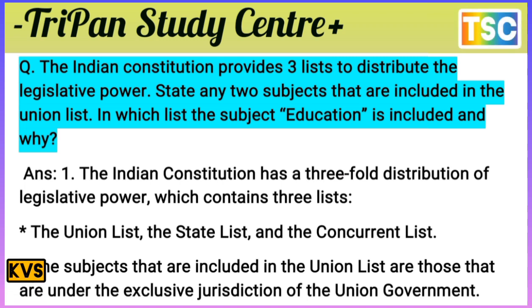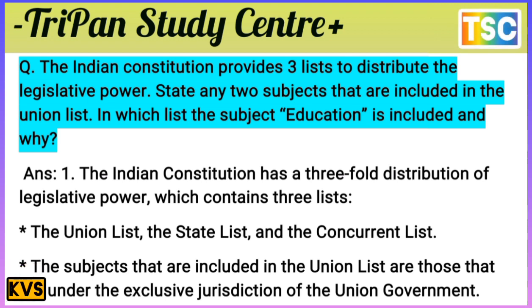The Indian Constitution has a three-fold distribution of legislative power, which contains three lists. You know that these three lists are the most important here. The three lists are the union list, the state list, and the concurrent list. The subjects that are included in the union list are those that are under the exclusive jurisdiction of the union